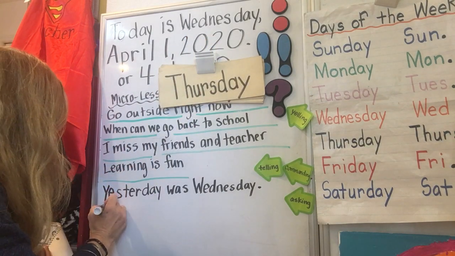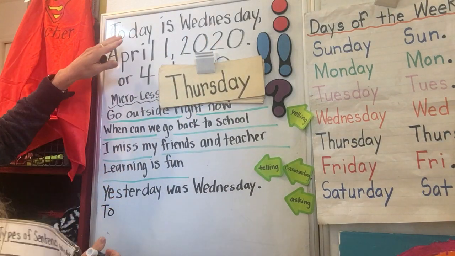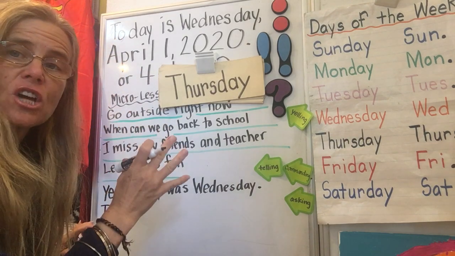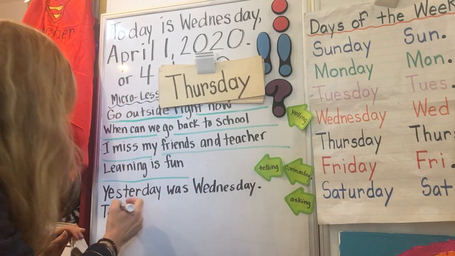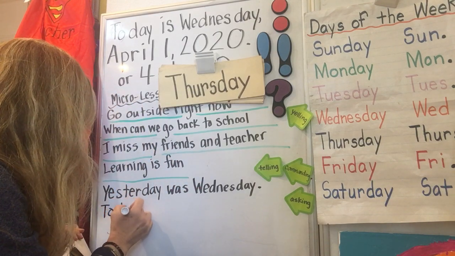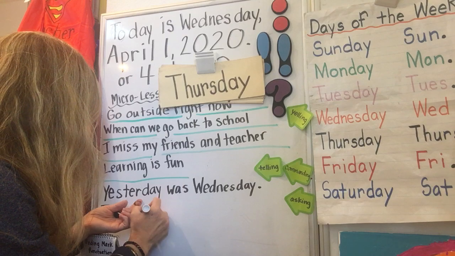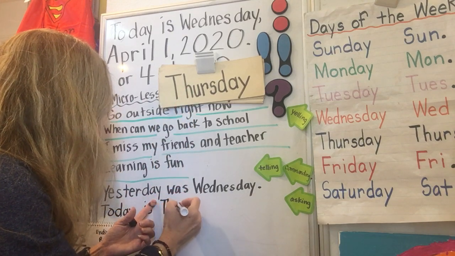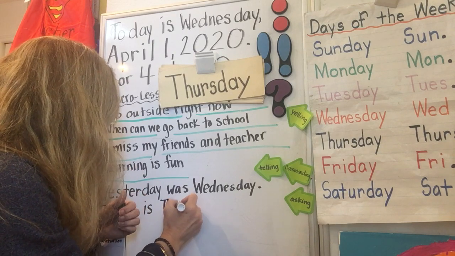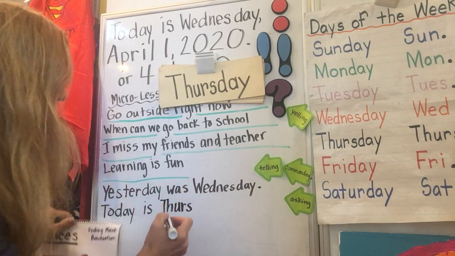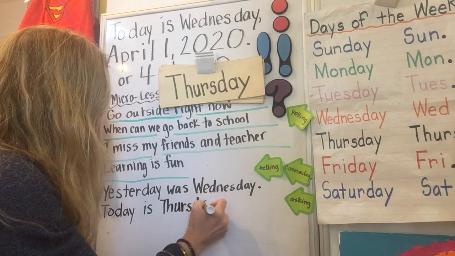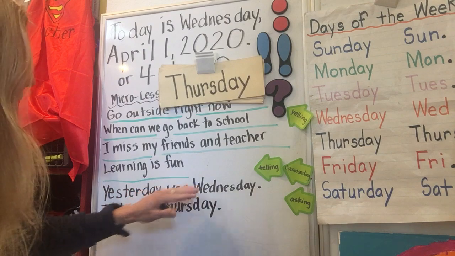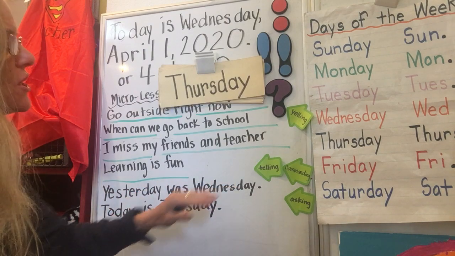Today, capital T-O, and I still have it written from yesterday, today, so I can reference up on my chart using what I already know. I can bring it down. Today is Thursday, capital T-H, the digraph of thumb, U-R-S, the UR of turkey, D-A-Y, the chunk we already know. Yesterday was Wednesday. Today is Thursday.